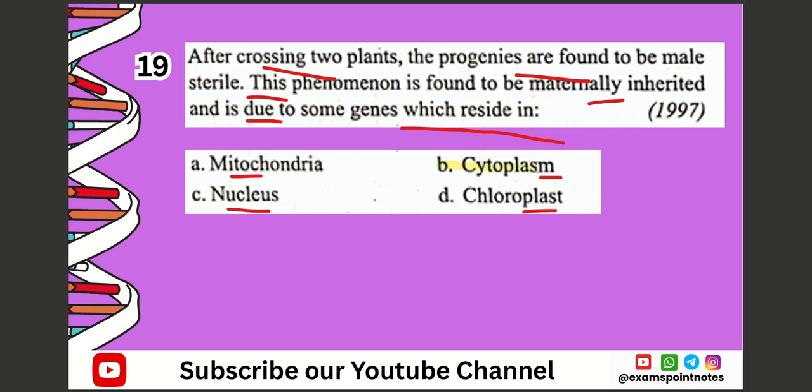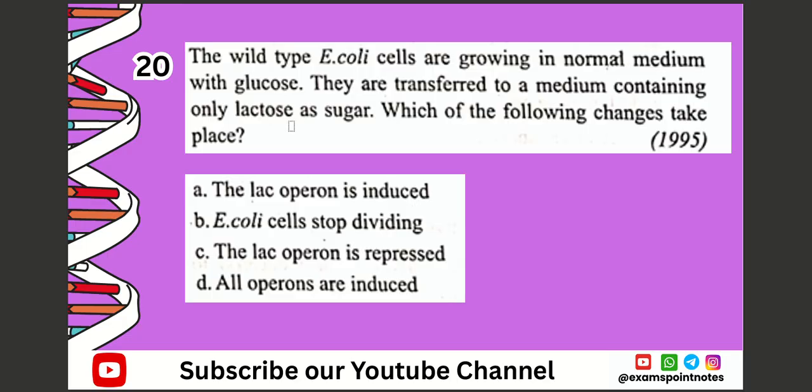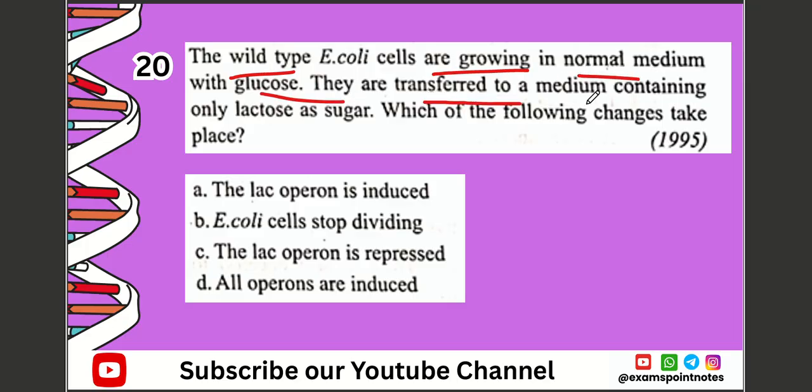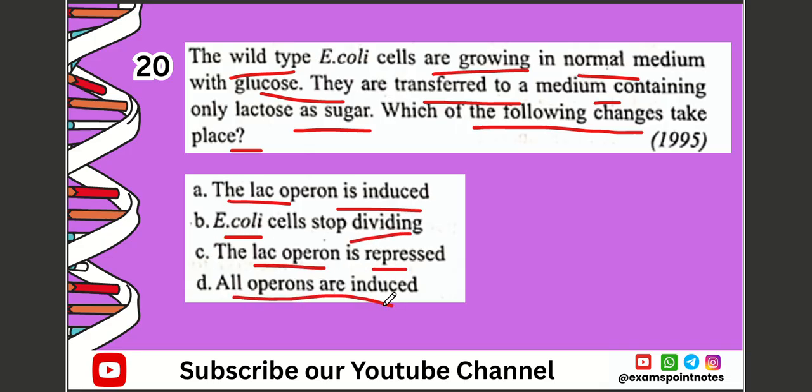Next question, question number 20. This is the last question of this video. Let's see this. The wild type E. coli cells are growing in a normal medium with glucose. They are transferred to a medium containing only lactose as sugar. Which one of the following changes takes place? A. Lac operon is induced. B. E. coli cells stop dividing. C. The lac operon is repressed. D. All operons are induced. The correct option is option number A, which is the lac operon is induced.